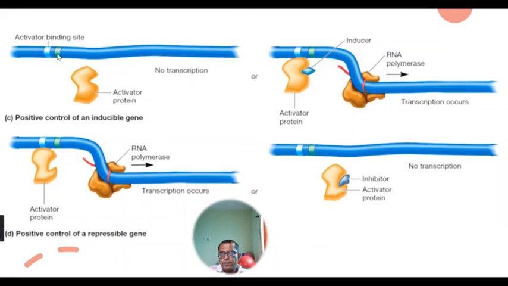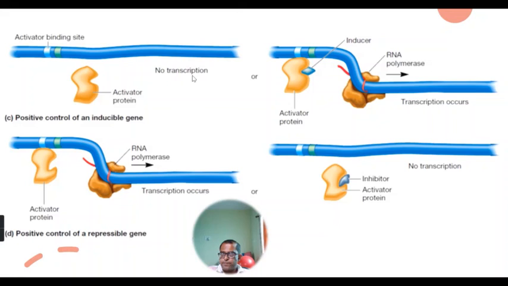Far away from the promoter site, there is an activator binding site, which is a specific binding site for the activator protein. When this activator protein is free, meaning it is in inactive form, there will be no transcription.